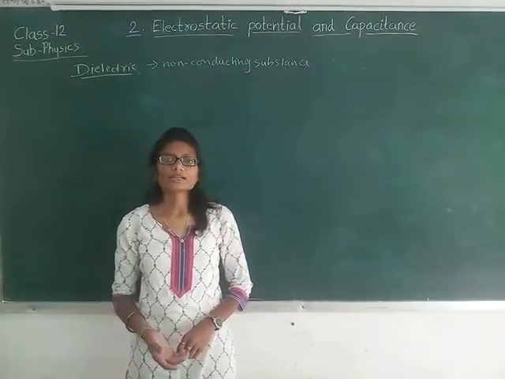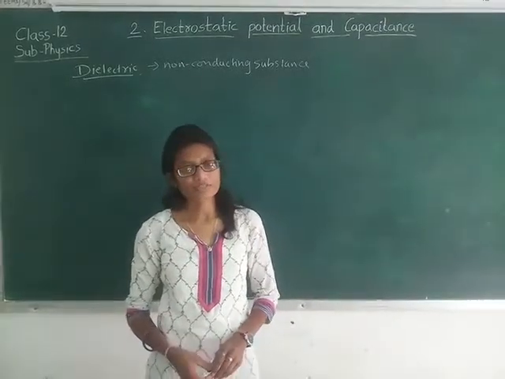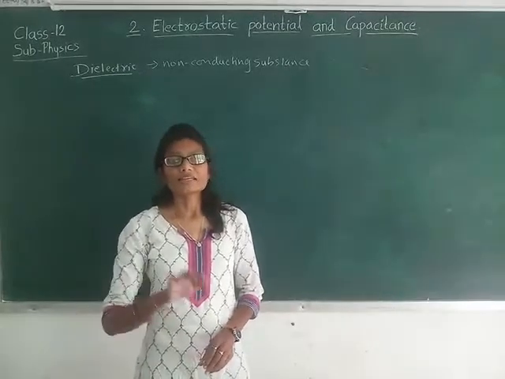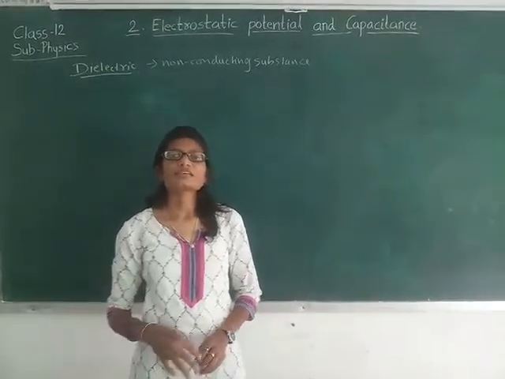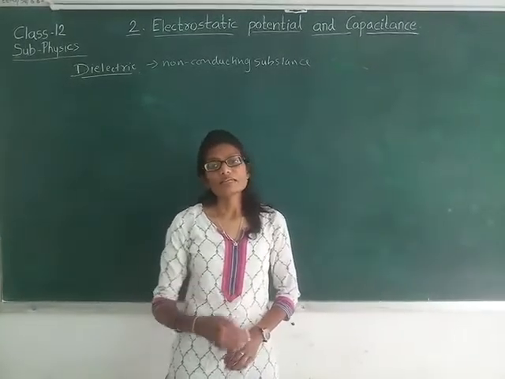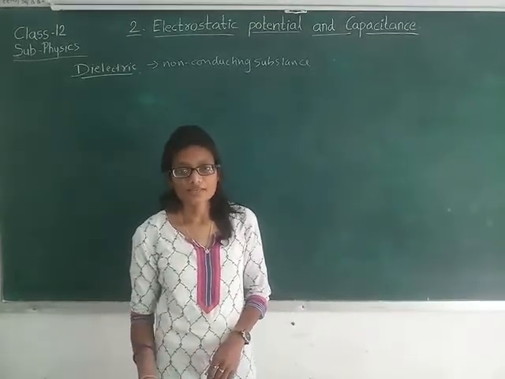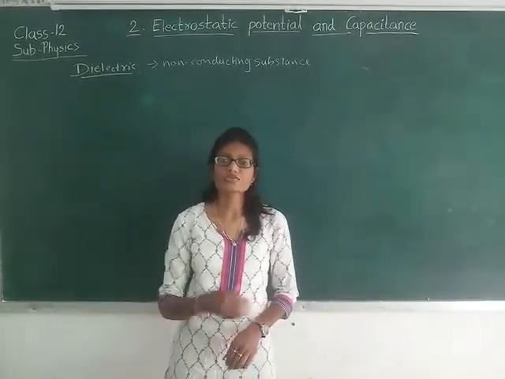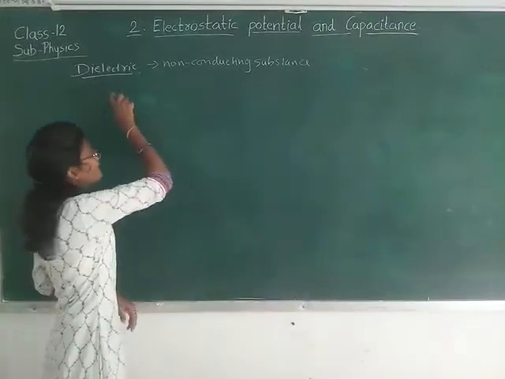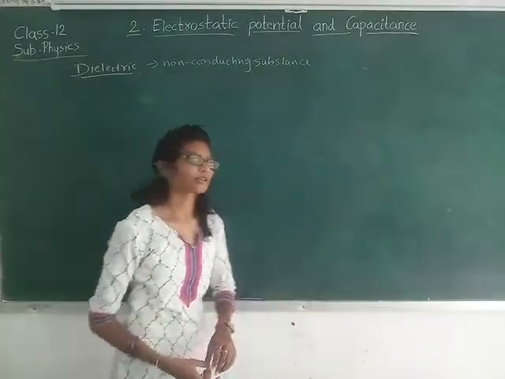And we know a conductor is a substance that allows the passage of electricity, and that is due to the free carriers, free electrons. An insulator is a substance that does not allow electricity to pass through. Why? Because in insulators or non-conductors there are no free carriers through which the current is constituted. So a dielectric is a non-conducting substance, or an insulator.